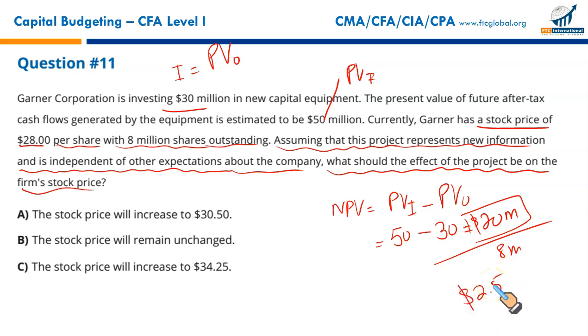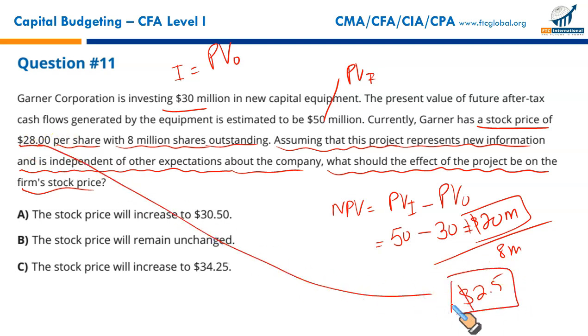$2.5. If the current share price is 28, and if this project is taken on, this project will increase the firm share price by 2.5. Thereby, the new share price expected is going to be 28 plus 2.5, 30.5. That makes A to be the correct option. The value of the firm is the present value of future cash flows that are expected to be generated under the dividend discount model.